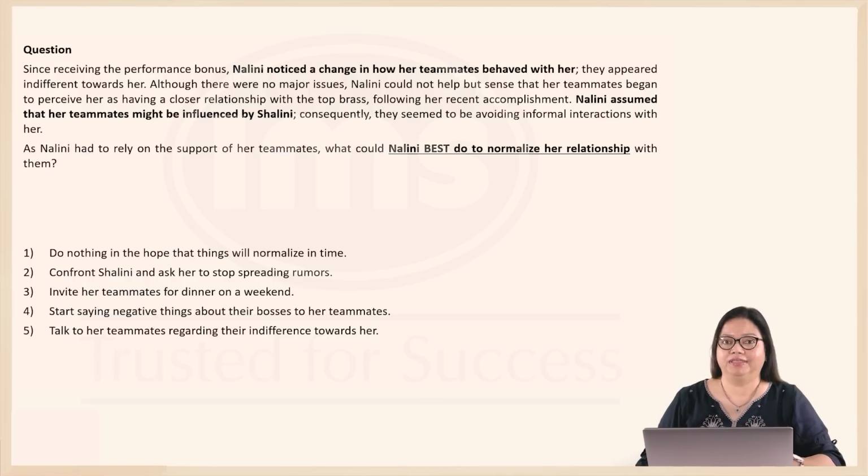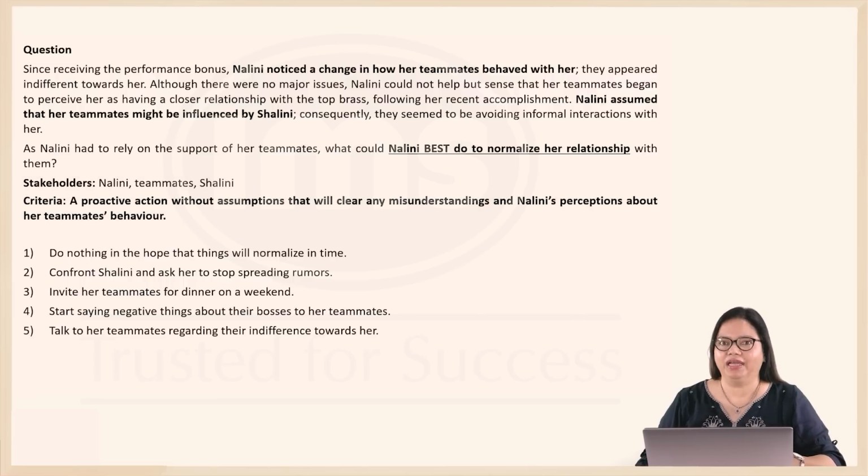The support of her teammates is important to Nalini, so she must proactively address the situation. She has to do something so that any misunderstanding, assumptions or perceptions that either party has are all cleared and they come back to their former normal working relationship. So this will end up being our criteria.